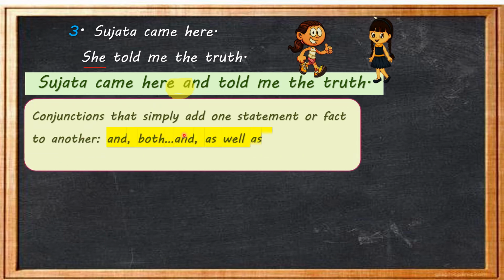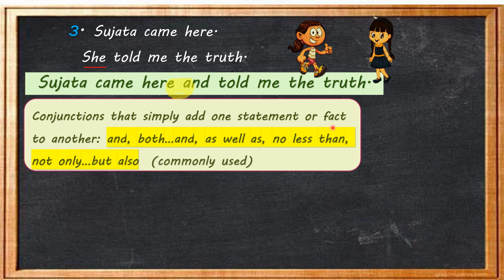Conjunctions that simply add one statement or fact to another are and, both and, as well as, no less than, not only but also. These are the commonly used conjunctions.